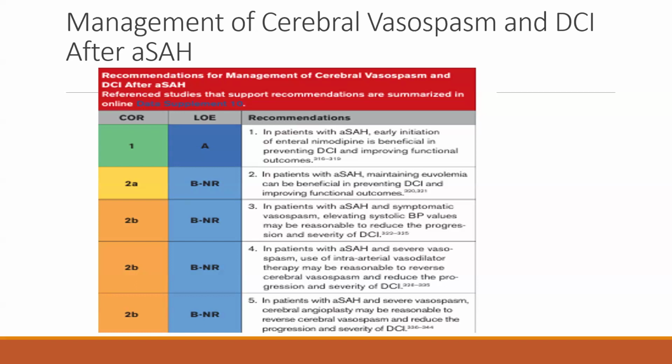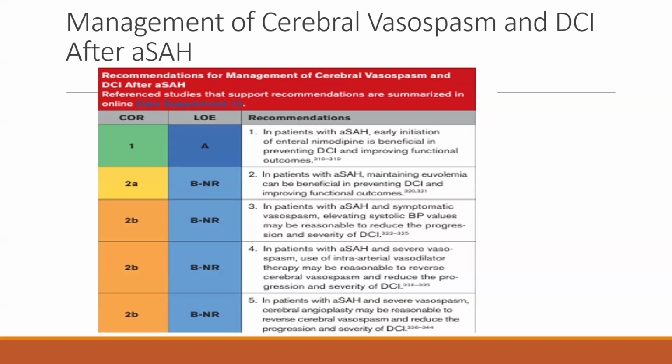In patients with aneurysmal SAH and symptomatic vasospasm, elevating systolic blood pressure values may be reasonable to reduce the progression and severity of delayed cerebral ischemia. Class of recommendation 2B, level of evidence B. In patients with aneurysmal SAH and severe vasospasm, the use of intraarterial vasodilator therapy may be reasonable to reverse the cerebral vasospasm and to reduce progression and severity of delayed cerebral ischemia. Again, this statement carries the class of recommendation 2B and the level of evidence B.